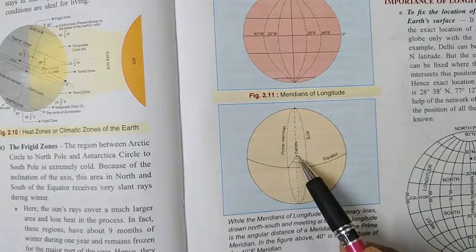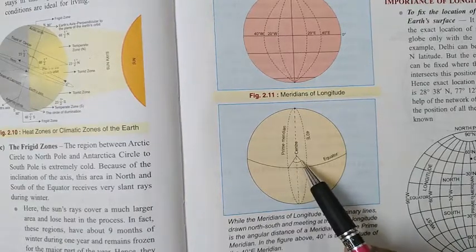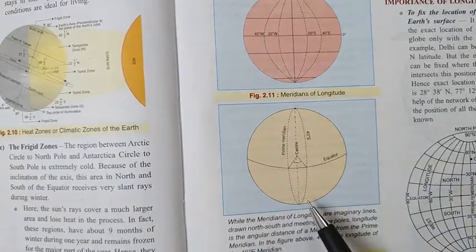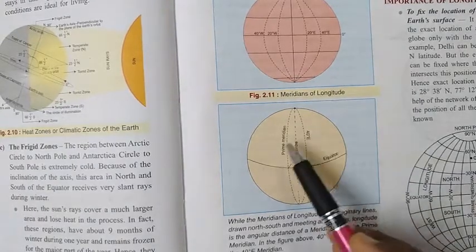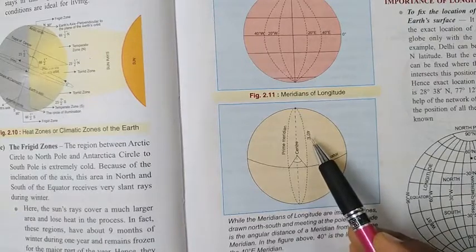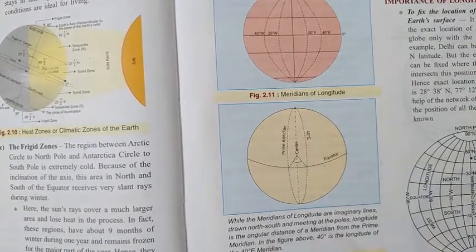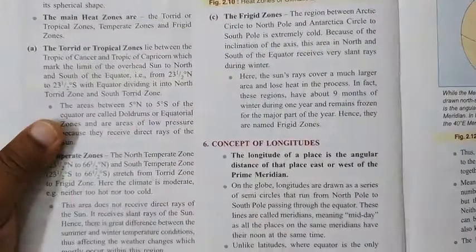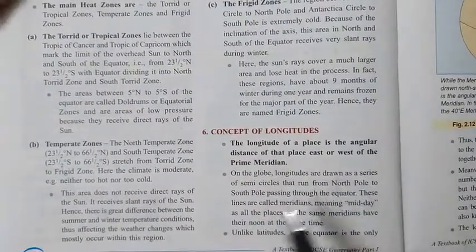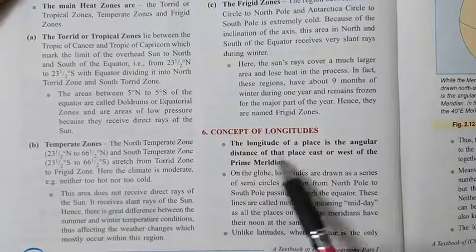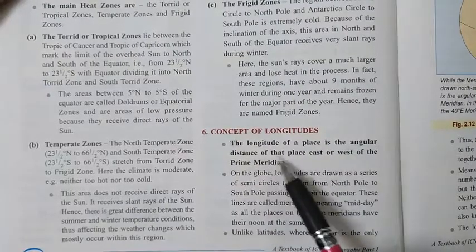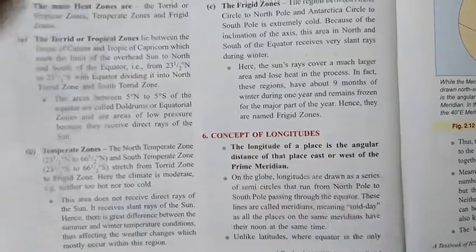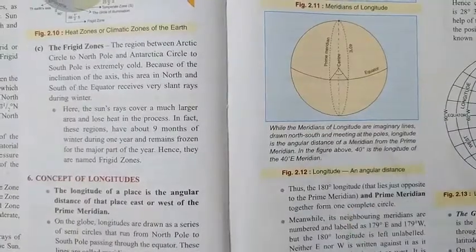You can see it forms one angle, and this angle is 40 degree. This is why this longitude is called 40 degree, and as it is situated in the eastern hemisphere, we call it 40 degree east longitude. So here you can find the definition: the longitude of a place is the angular distance of that place east or west of the prime meridian. The same thing you can find here in this figure.